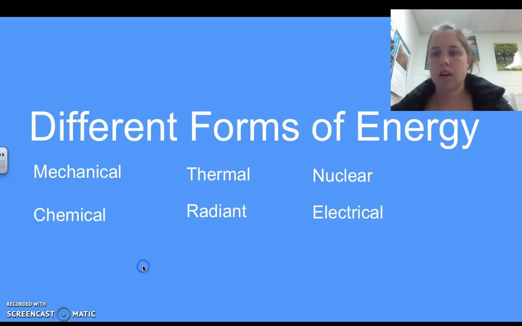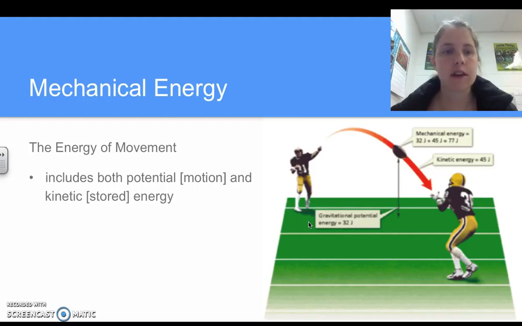Forms of energy. As we discussed in the Nature of Energy video, mechanical energy, thermal energy, nuclear energy, chemical energy, radiant energy, and electrical energy are all different forms of energy that exist. We'll start with talking about mechanical energy.